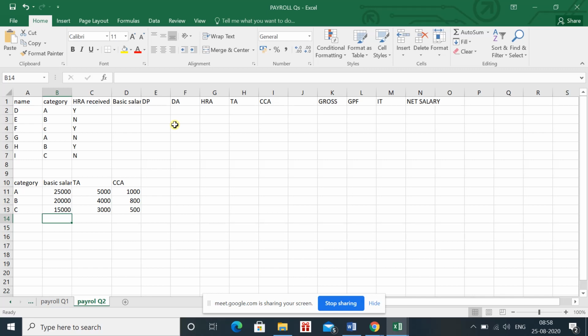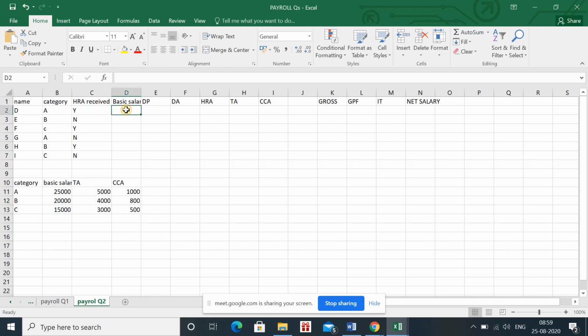Now we will apply the formula. These are the values which we have entered, which we require. So you can see that I have written the categories A, B, C, basic salary, TA, CCA of the category which they have given to us, I have mentioned here. Then I have assumed some imaginary name and category is given. Then I have written whether they are receiving the HRA or not.